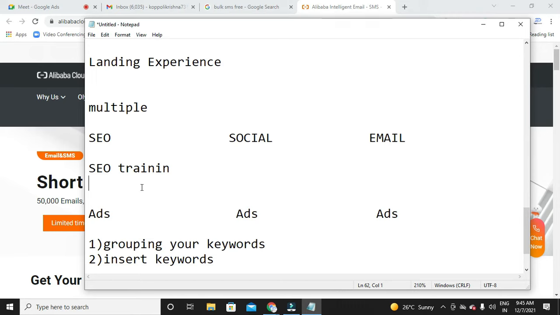What happens if you insert the keywords in the headlines? The exact keyword will appear in the headlines, so there is a chance that people tend to click on your ad. And if people click on your ad after it appears, automatically your CTR gets improved, right? So insert keywords in headlines. This is one more tip I can give you.